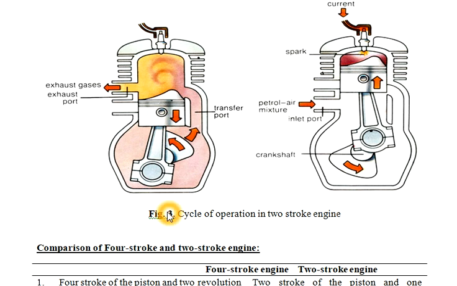The diagram of a two-stroke engine is shown in this figure. In the four-stroke engine we have seen it has valves. In this we have ports: exhaust port, transfer port, inlet port, and spark plug.